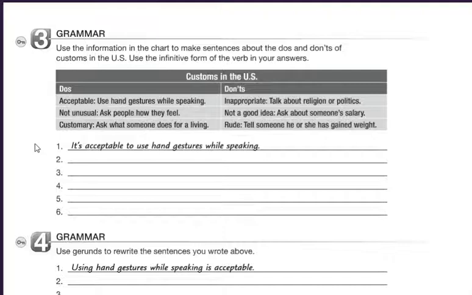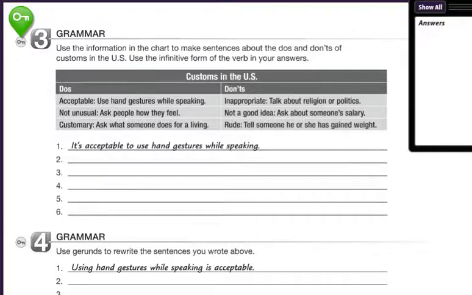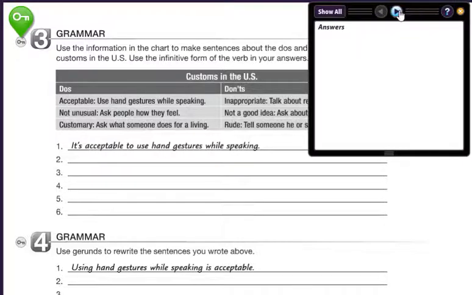So now we can stop the video. Meanwhile, you work on your sentences, and here you go. Let's reveal the answers for the first part. So it's acceptable to use hand gestures while speaking. It's not unusual to ask people how they feel.